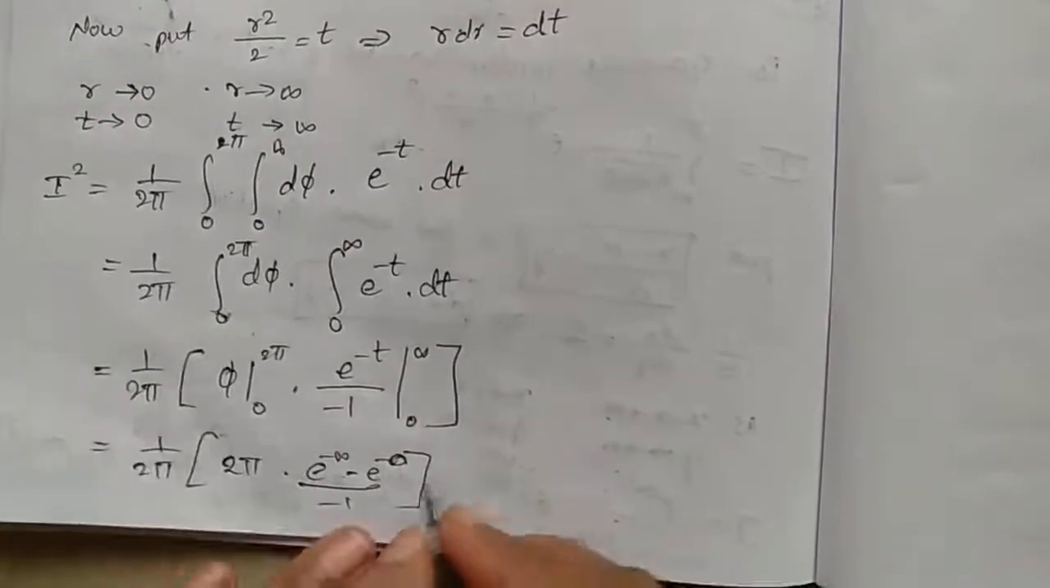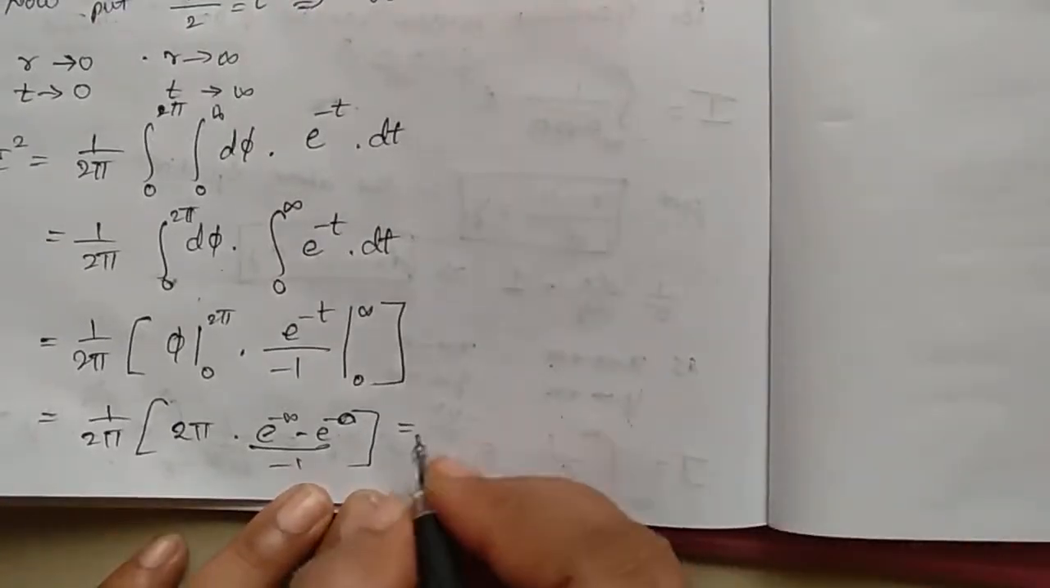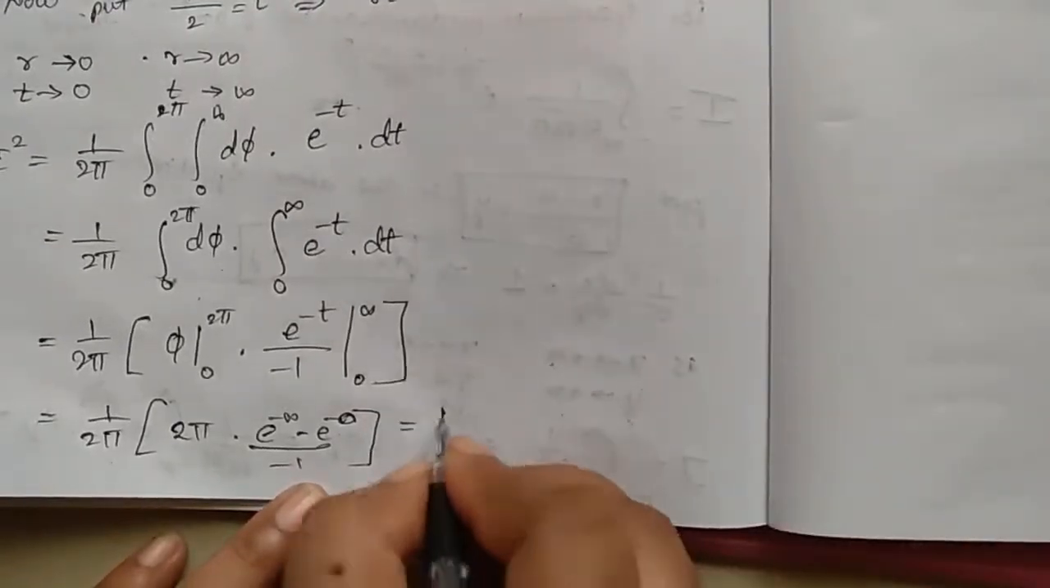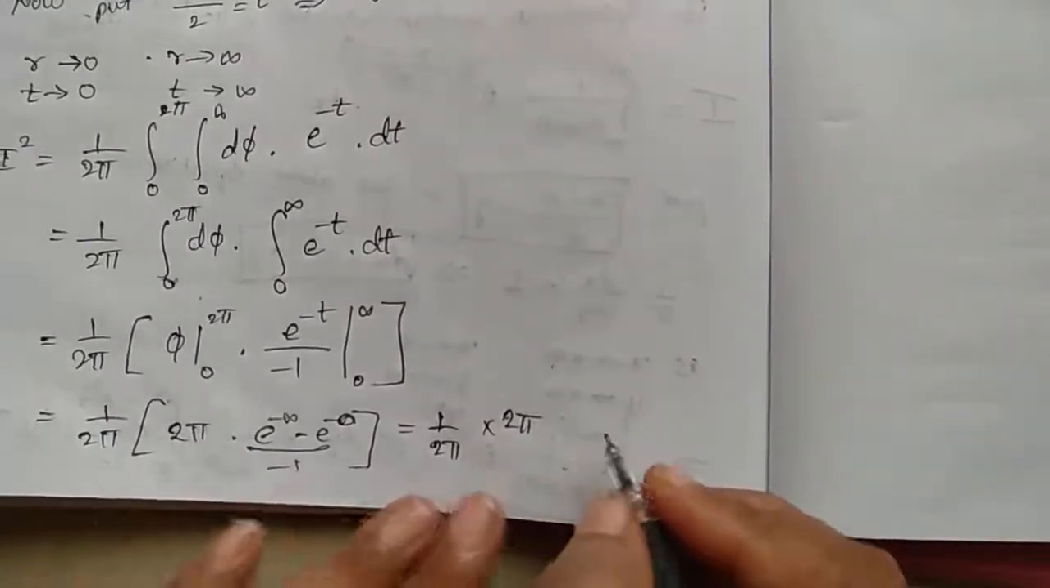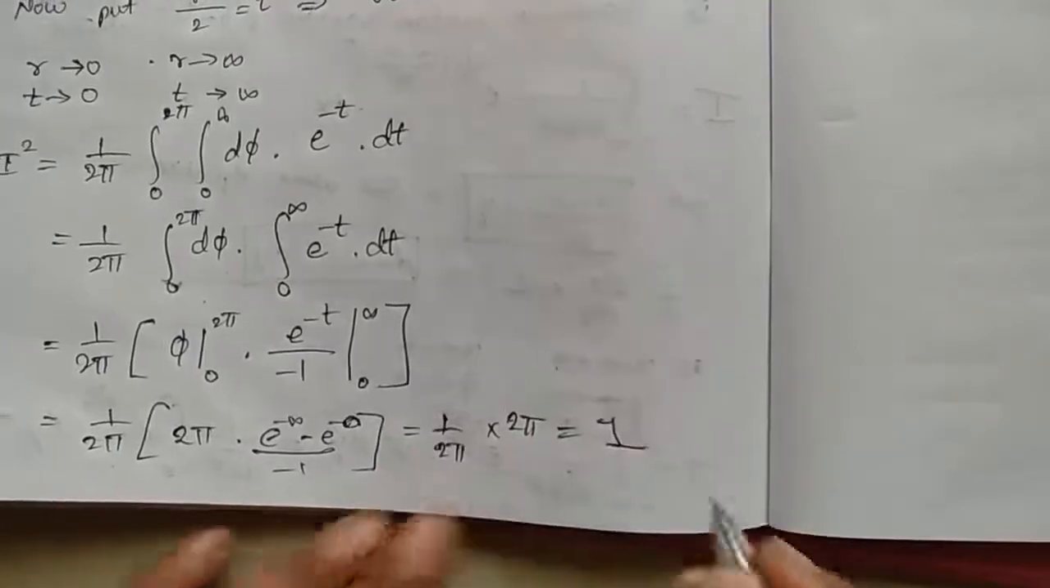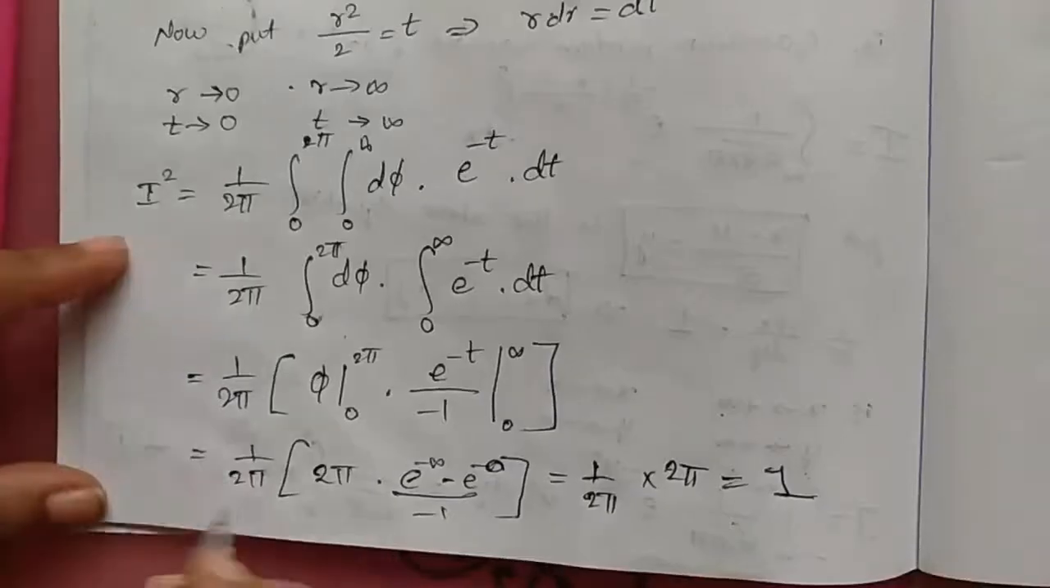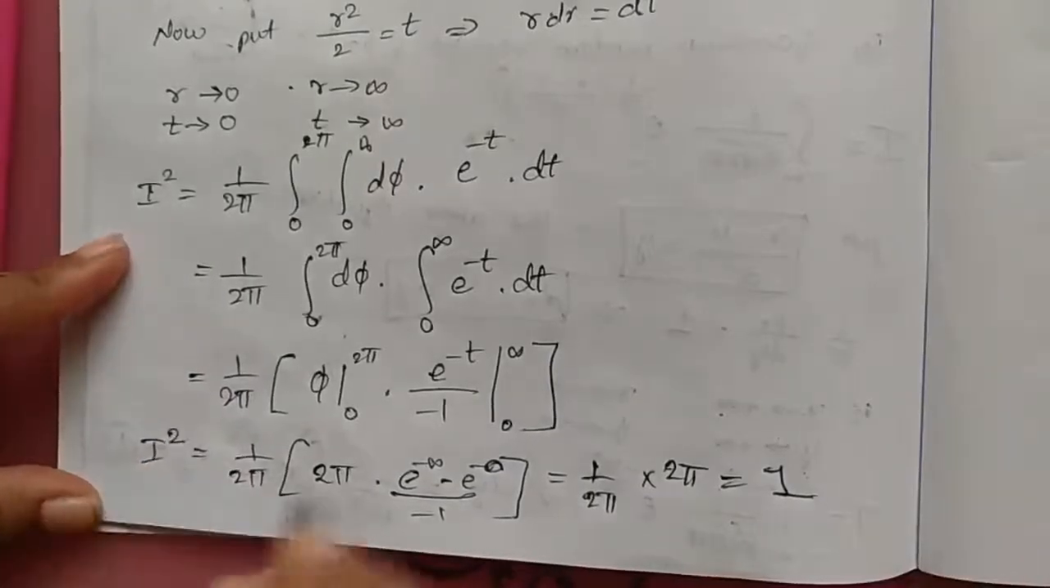So the final answer is what? We get 1 by 2 pi into 2 pi is equal to 1. What we proved here is I square.